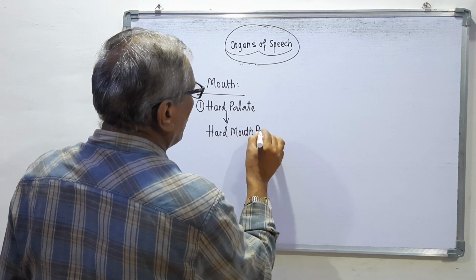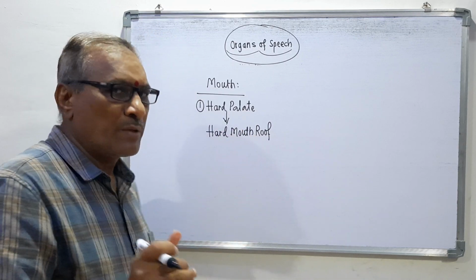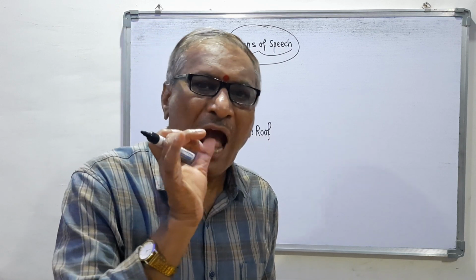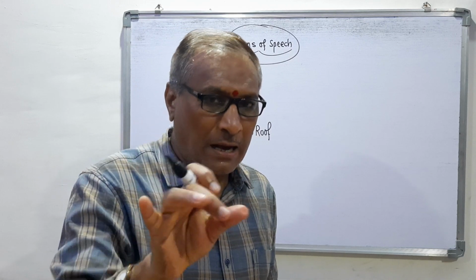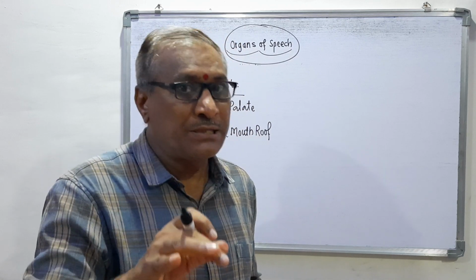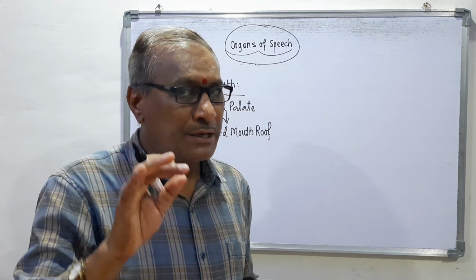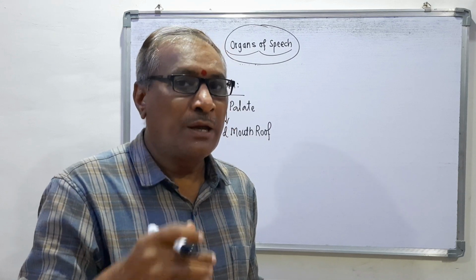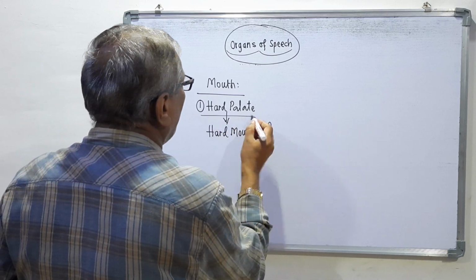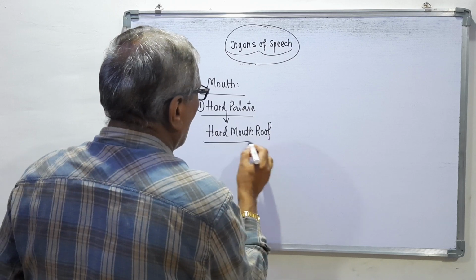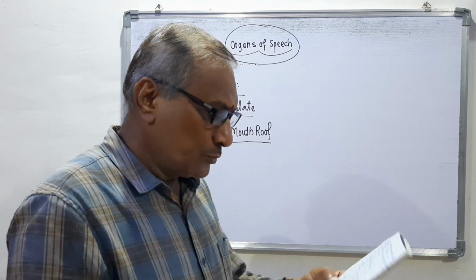Hard mouth roof means the roof of the hard mouth, that part in our mouth which is here. If we touch that part, we feel it very stony, very hard. It is not soft. It is hard, and that's why this part is called the hard palate. This part is called the hard mouth roof, and it is available here in our mouth.